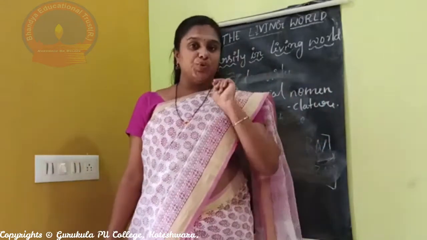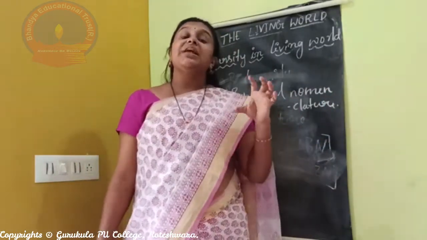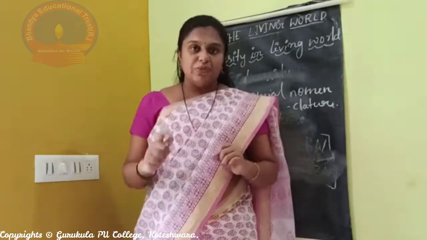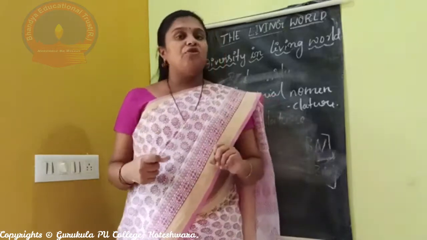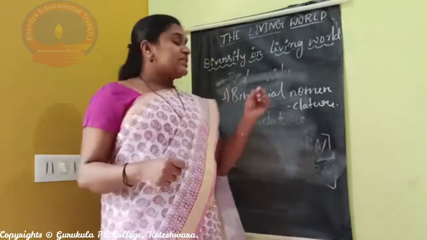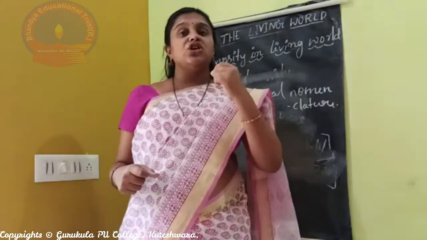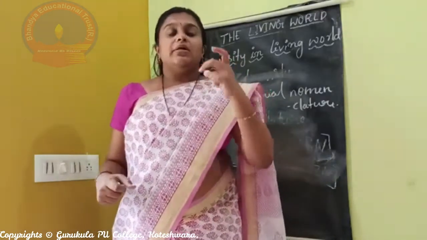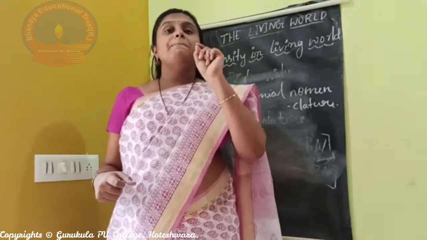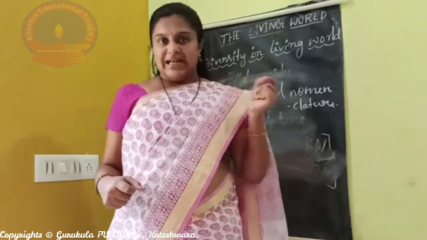Bi indicates two. The scientific method of naming an organism is called nomenclature, and now we follow binomial nomenclature. That means each name consists of two words. That's why it is called binomial nomenclature.